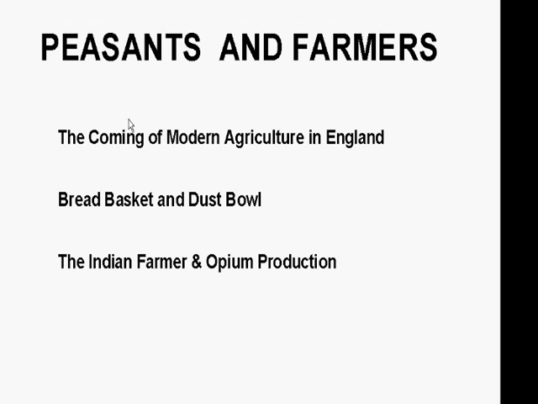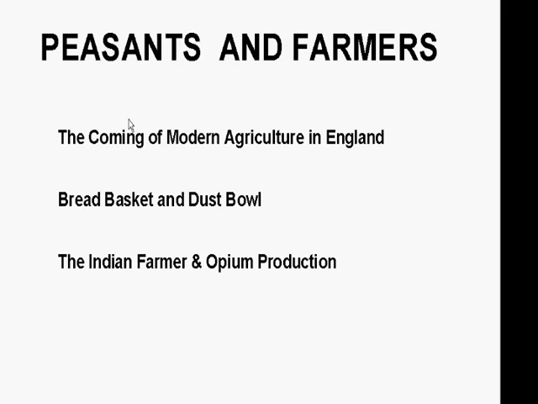Here, interestingly, before the arrival of the British in India, the Indian farmers were basically indulged in subsistence farming. They were going only for the food crops. But once the Britishers came, because of their vested interest, they forced the Indian farmers to go for opium production. So we will discuss how they were forced to go for opium production and what were its impacts.